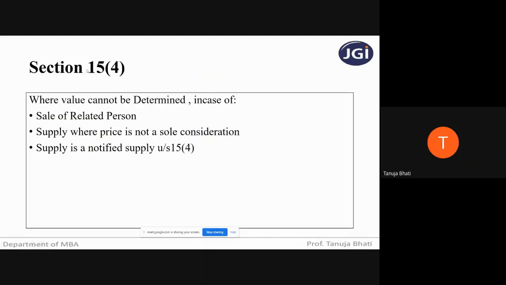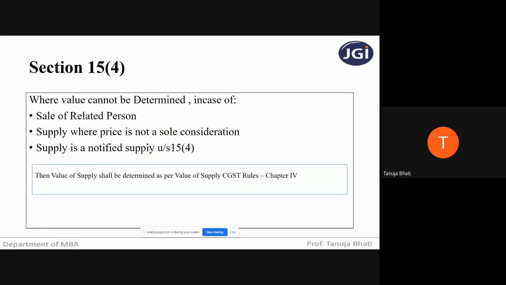I told you all in my earlier lecture that there is a section called section 15 subsection 4, which says that suppose the sale is between related persons, or price is not the sole consideration, or in case of some notified supply. When I say notified supply, it means the government has notified certain supplies where the value cannot be the transaction value. Now if the value cannot be the transaction value, what should be the value? So in these cases, let us now see what is going to be the value.